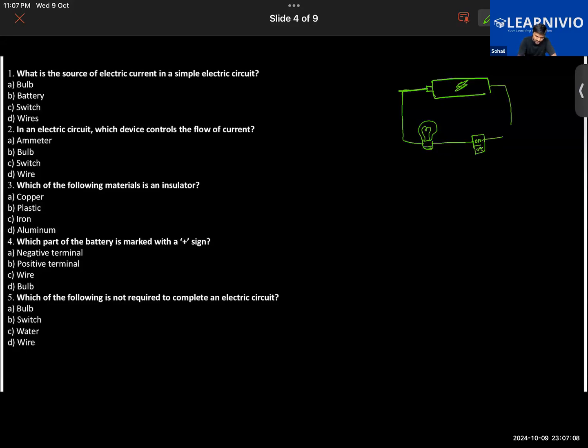Very good. So this is a simple electric circuit. This is the battery, which is the source of current, because of which the bulb will be glowing.